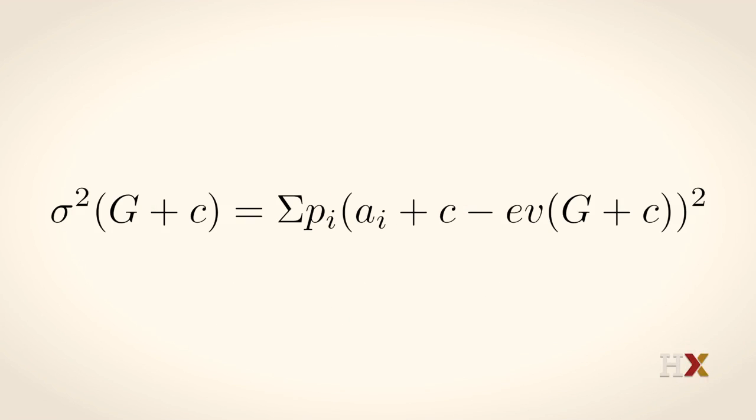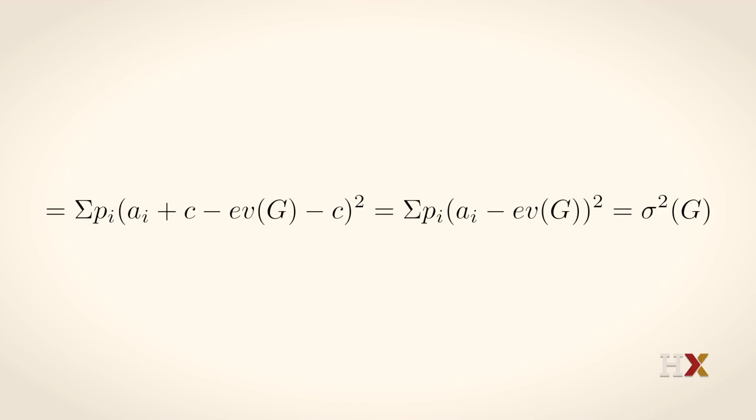Well, sigma squared of G plus C is the sum of the probabilities times the payoffs minus the expected value. The new payoffs are Ai plus C. We have to subtract the expected value of G plus C. But the expected value of G plus C was the same as the expected value of G plus the constant C. And therefore, if we subtract that off, the C's cancel, and we get the variance of the original game. The reason that the variance of the game remains the same when we add a constant to all the payoffs is that we're adding the same constant to the expected value, and so the differences of the expected value and the individual payoffs are unchanged.